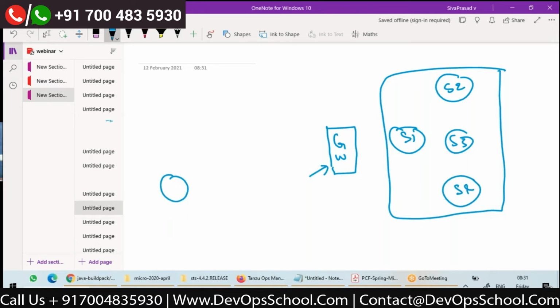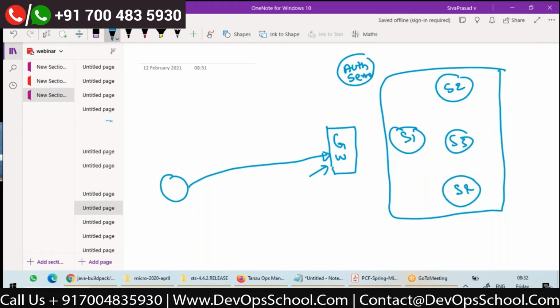And let's say again, I have my own authorization server, which is responsible for generating tokens. Now, the client will make a call to the gateway. The gateway should identify that the user has not logged in.